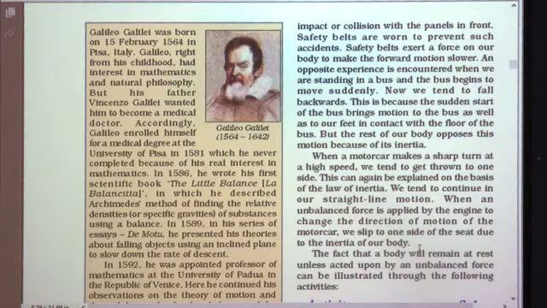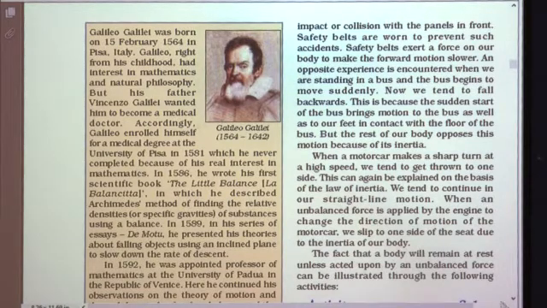Before taking the turn, our body is in straight line motion, but immediately when the motor car takes a turn, it changes its direction, while our body wants to remain in the same state of motion. That means our body wants to go in a straight line. That is because of the inertia of our body, and that is why we are thrown to one side when the bus takes a sharp turn.